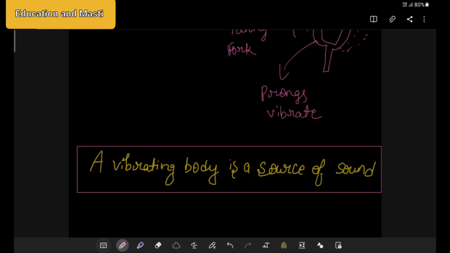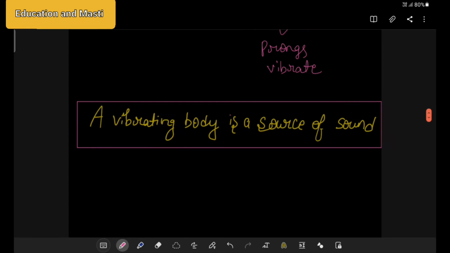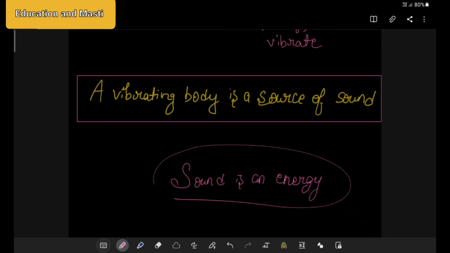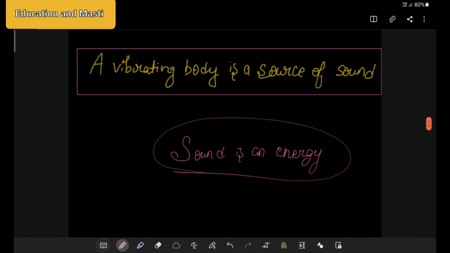Now, moving ahead, we want to know whether sound is an energy or not. So yes, sound is an energy. Why is it an energy? Because mechanical energy is required to start vibrations in a body producing sound. The vibrations of the body are transmitted in the medium in the form of waves from that point to the next, and so on.